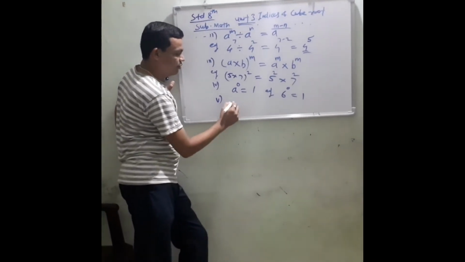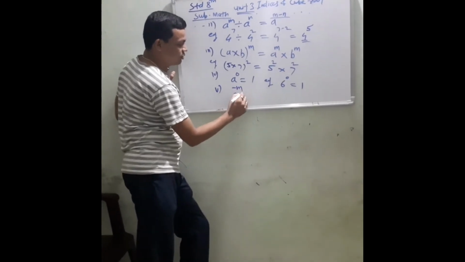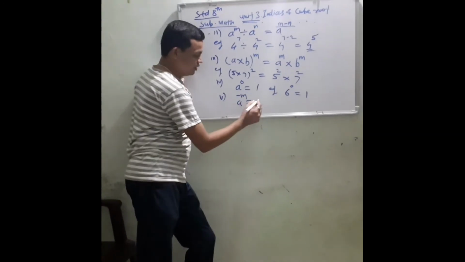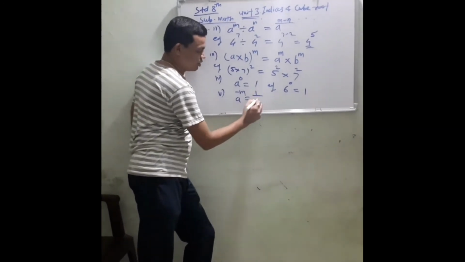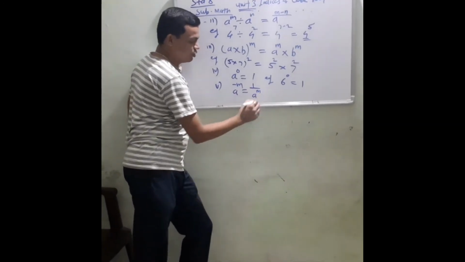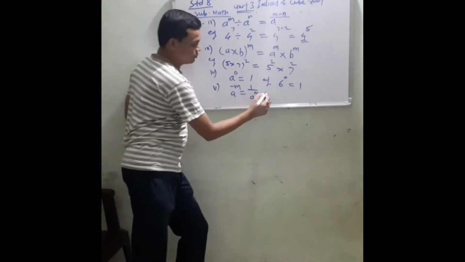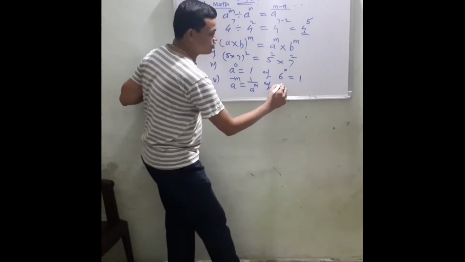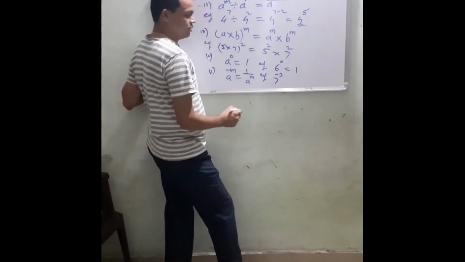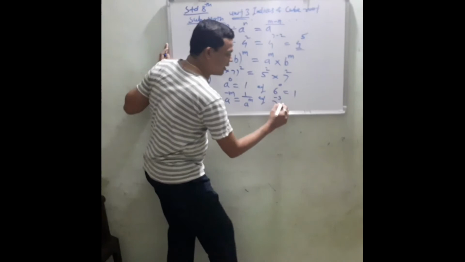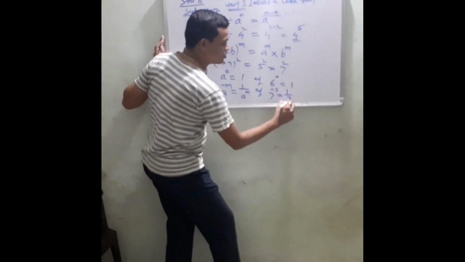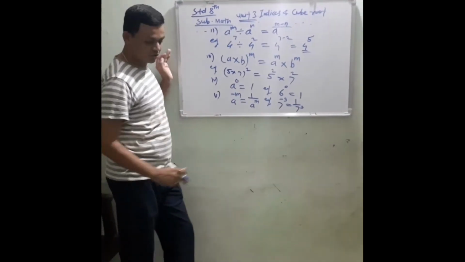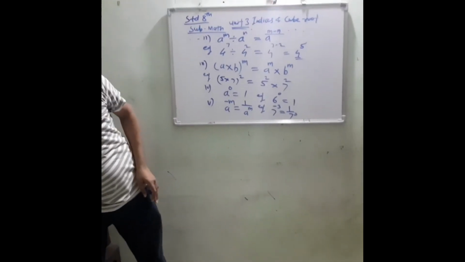Suppose the index is a negative number, a raised to minus m, then it is written as 1 upon a raised to m. Example: suppose 7 raised to minus 3. So it could be written as 1 upon 7 raised to 3. So this is our next rule.